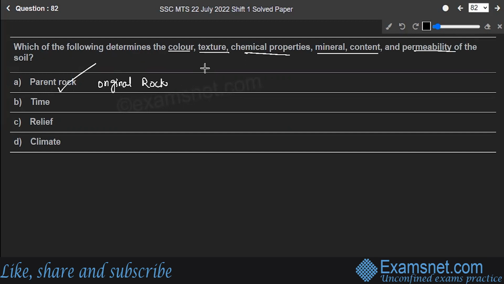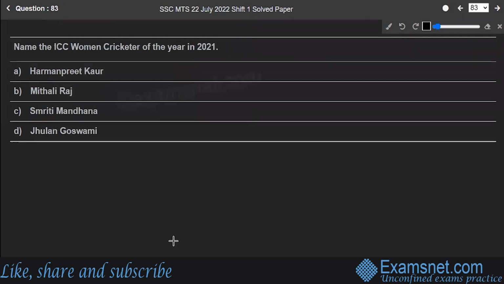Parent rock refers to the original rock before metamorphism takes place. Parent rock can be sedimentary, igneous, or metamorphic. In these cases, the parent rock may be referred to as protolith. Parent rock is the main source of the soil, so our answer to the question is option A. Next is question number 83.